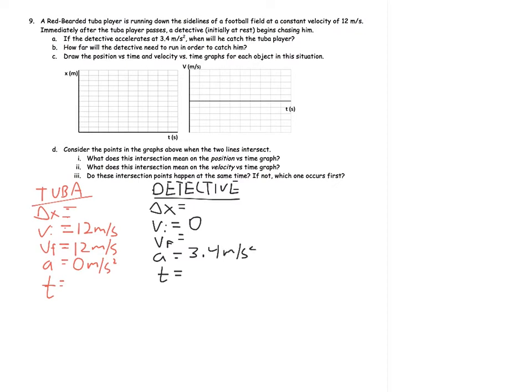Now, 2 other things we know that maybe aren't immediately obvious. We don't have any more numbers, but we can think of some connections between the 2 sides. First of all, we know that the detective starts running when the tuba player passes. So initially they're at the same location. And this problem ends when the detective catches the tuba player. So that means they run the same distance and therefore have the same displacement.